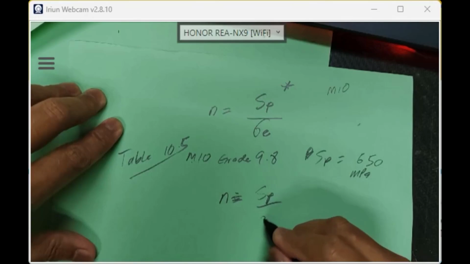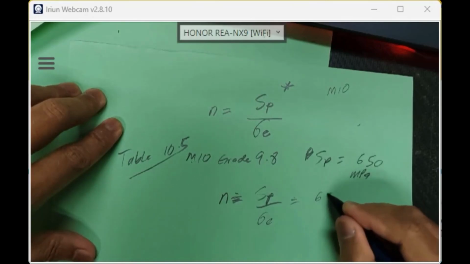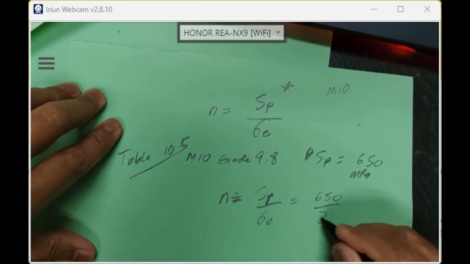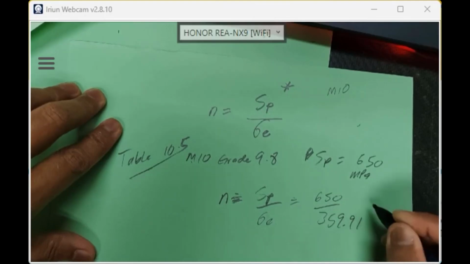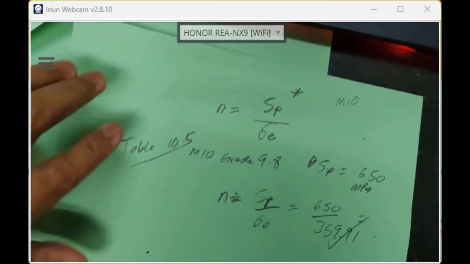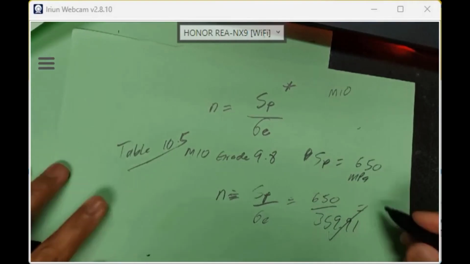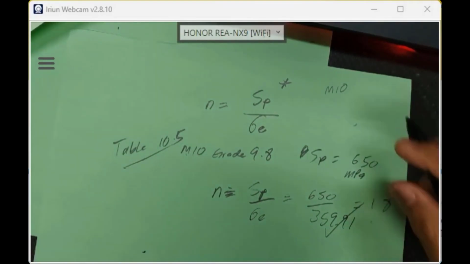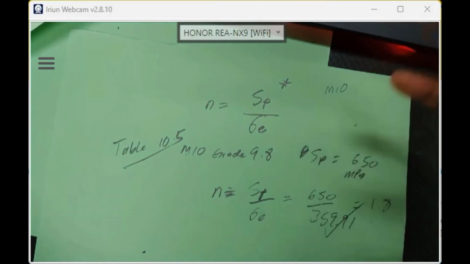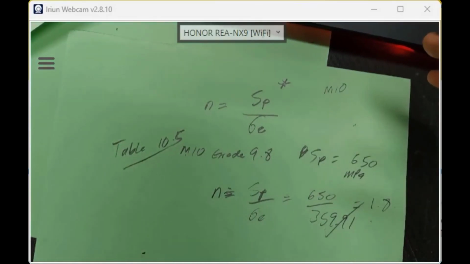SP over sigma E. SP is 650, sigma E from before is 359.91. So how much, guys? It's safe, class. 1.8, safe, 1.8 is good enough. Don't use the other one. Understand? That's how you do bolts. Okay, that's all for today.